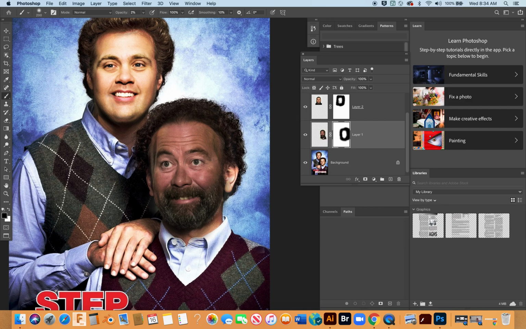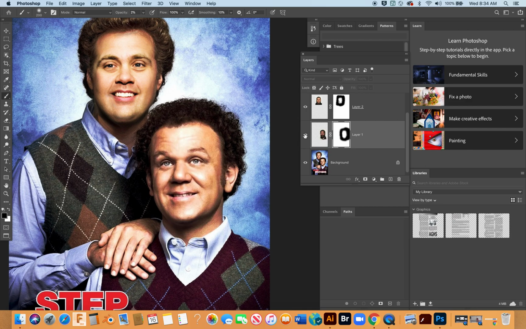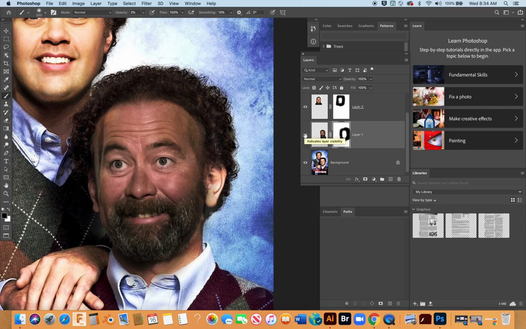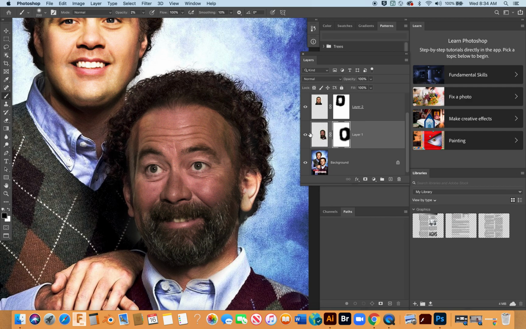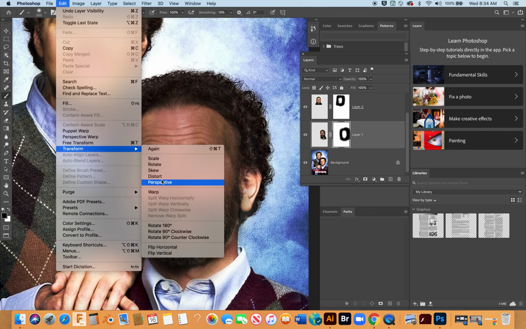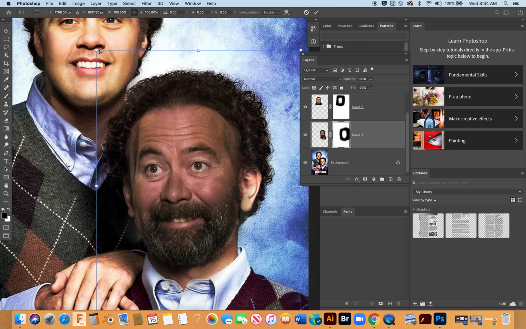Man, I don't know if I still like that or not. I feel like Bill's face is a little bit narrow here at the top, so I'm going to have to do one more trick. And that means I'm going to have to go ahead and, I wonder if I could select both of these. No. I'm going to go ahead and do a different transform. I'm going to come in and do a perspective tweak.